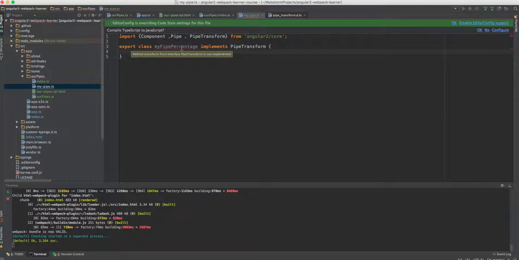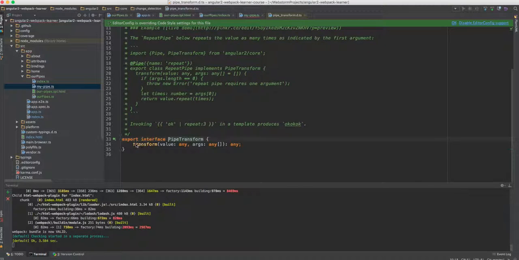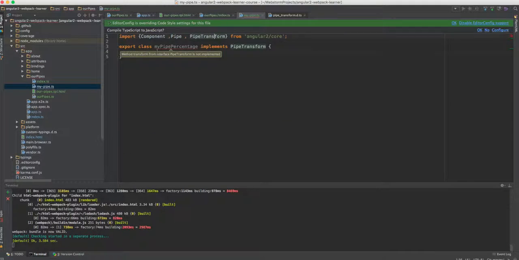And you can see that TypeScript yelled at us that we didn't implement the transform function, so you don't have to remember anything with TypeScript. You can copy paste the declaration, and now let's just implement it.